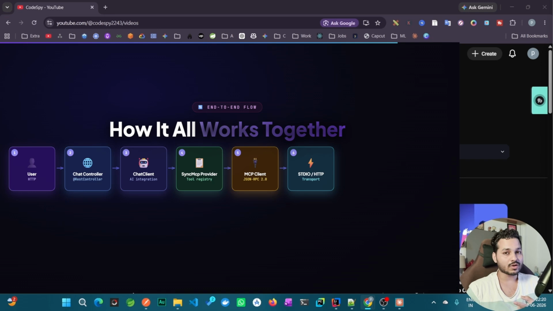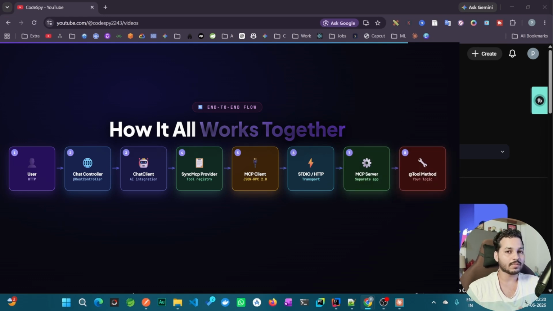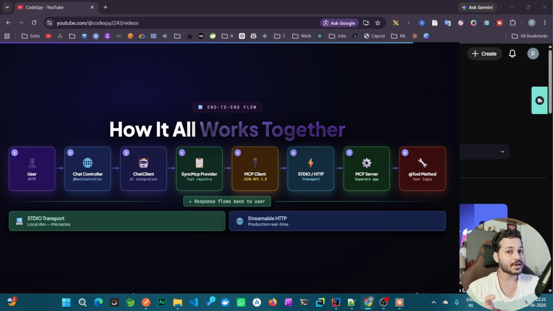If you're working on a local setup, that is Stdio, and if you're working in production, then you will use streamable HTTP mode. Then the call will go to the MCP server, and from the MCP server it will call the actual tool or method where the user query is defined, and from there the response will go back to the user. So this is the end-to-end flow of MCP in Spring AI.